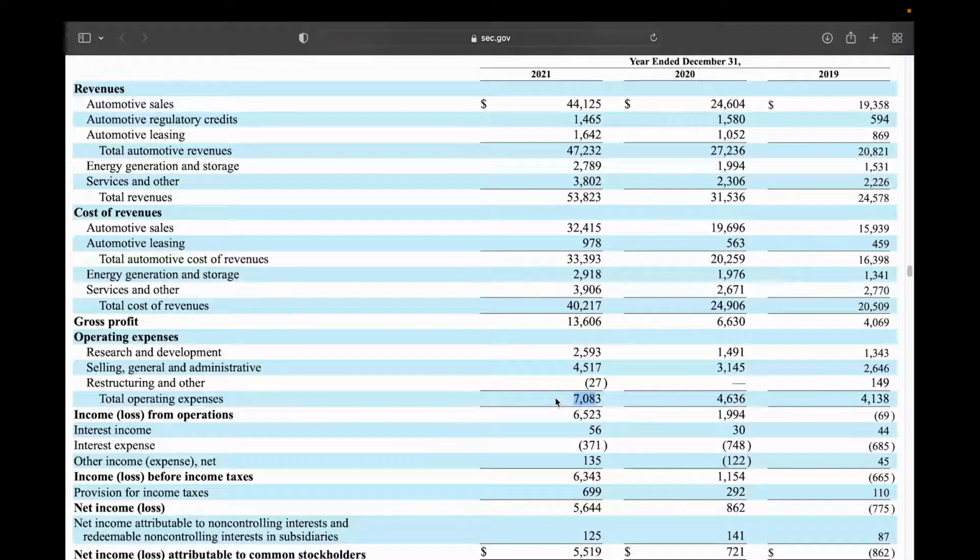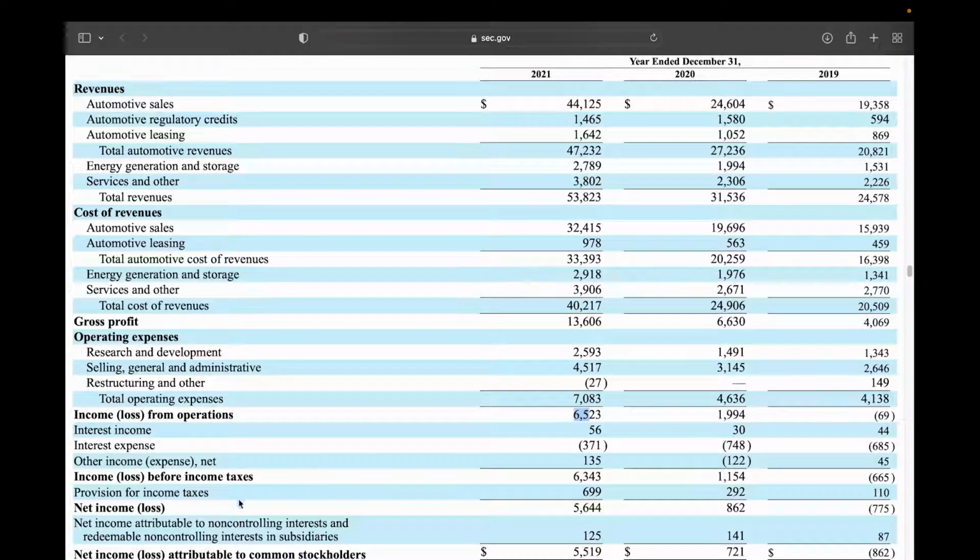Because we are increasing our operating expenses less than the rate at which we are growing our revenues here, and because the operating expenses is coming from a lower base number from 4 billion compared to the higher base number of total revenues, which is about 30 billion, that is how we are able to dramatically increase our income from our operations, which is this line on the earnings report here, year over year.